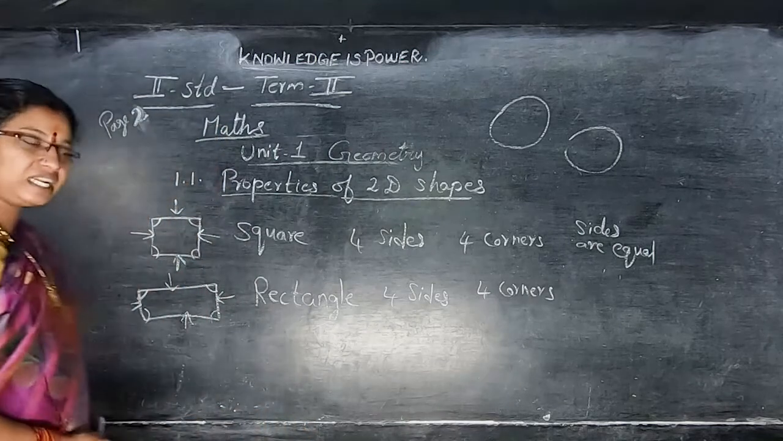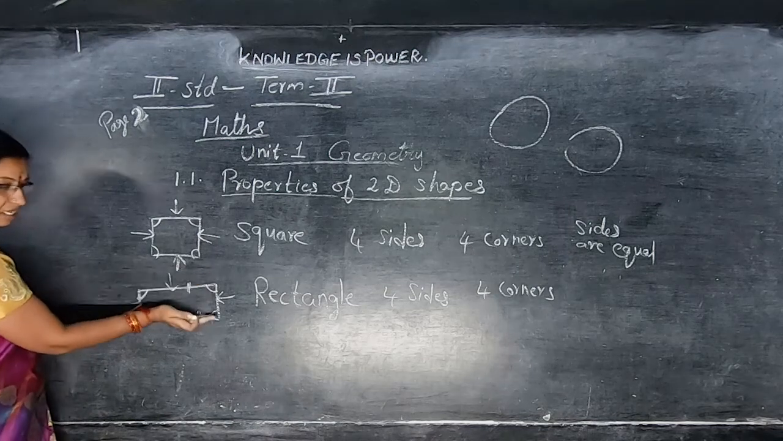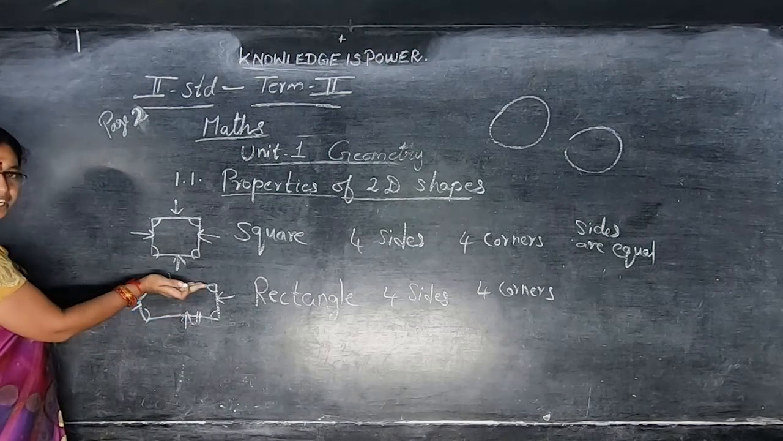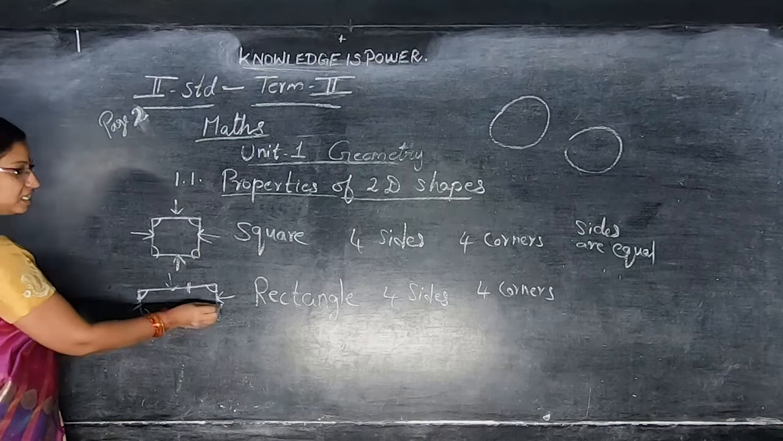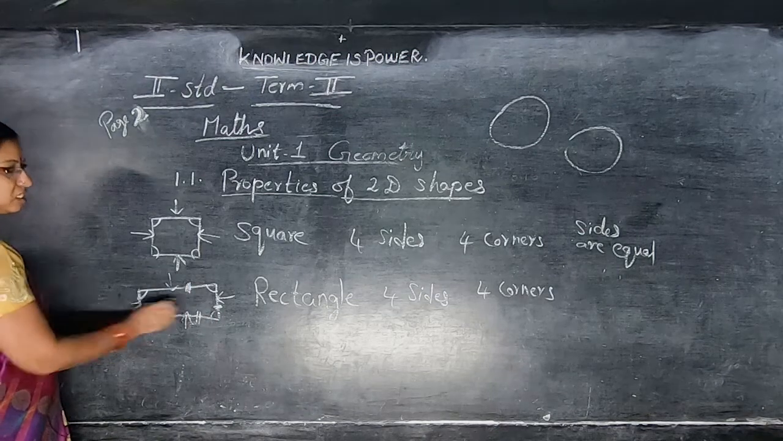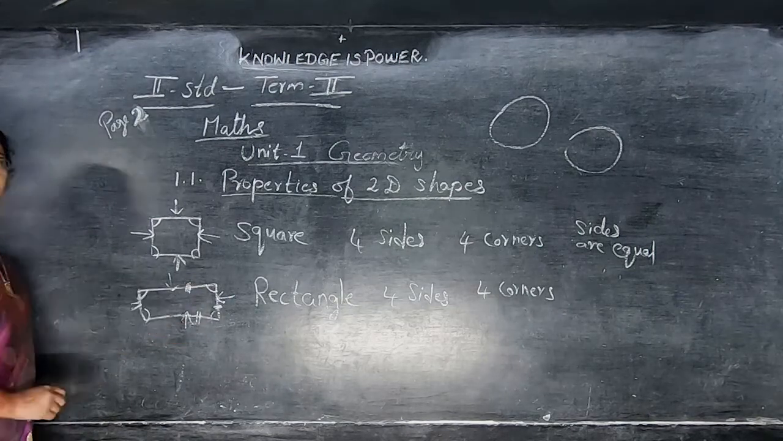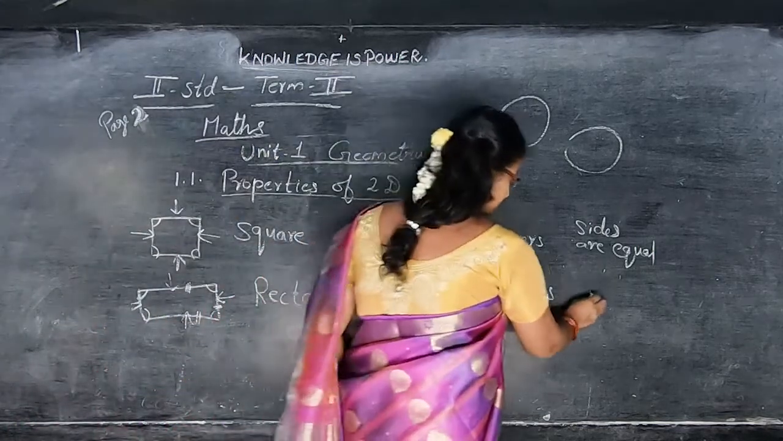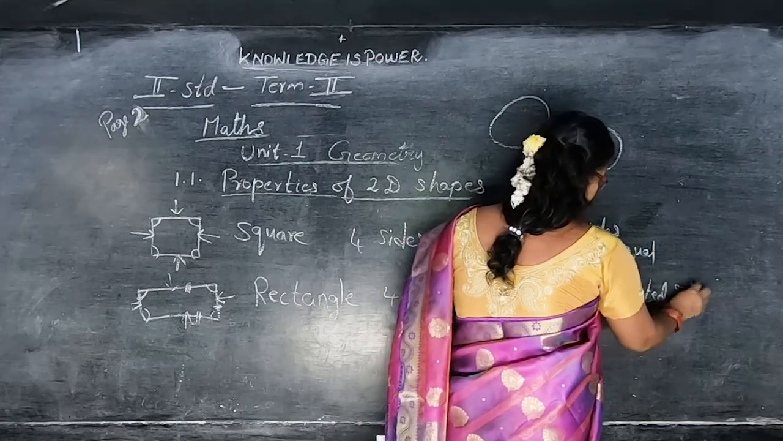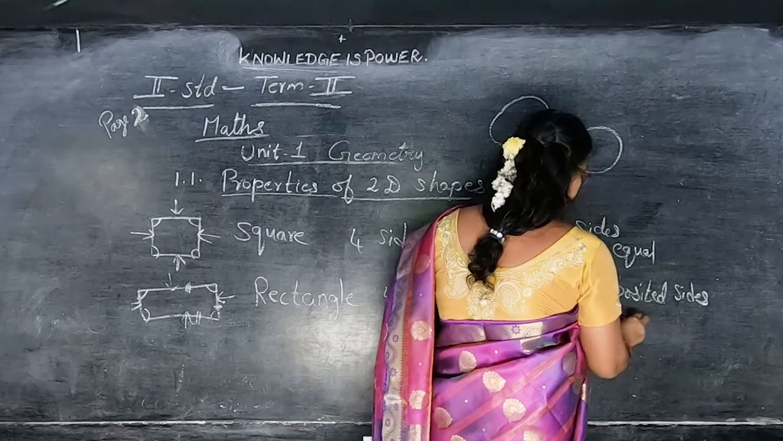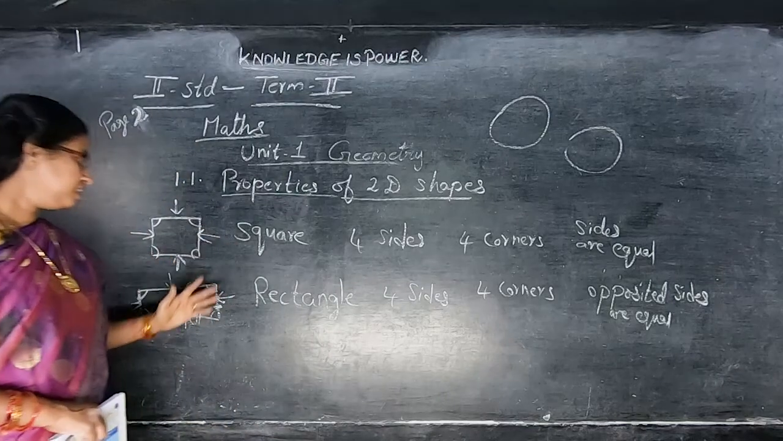See here, opposite sides are equal. This is equal to this. This side is equal to this, this is equal to this. This opposite side, this opposite side. So opposite sides are equal. Understand children? This is square, this one is rectangle.